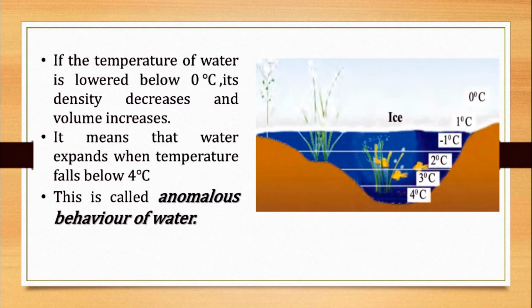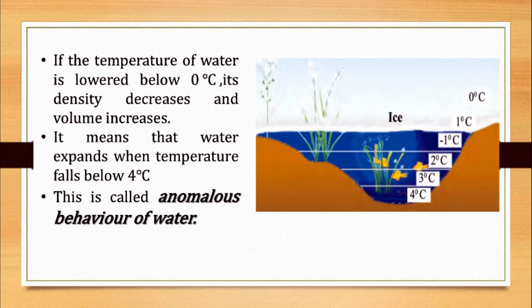Children, usually when the temperature of a substance is lower, its density increases as the volume decreases. But water is an exception to this rule. The density of water is peculiar. When water at normal temperature starts cooling, its density increases like that of most liquids.